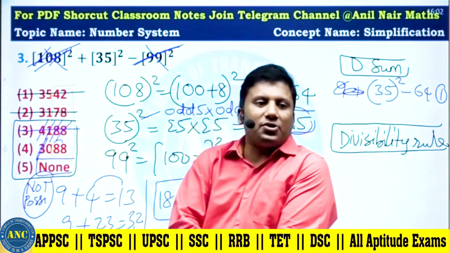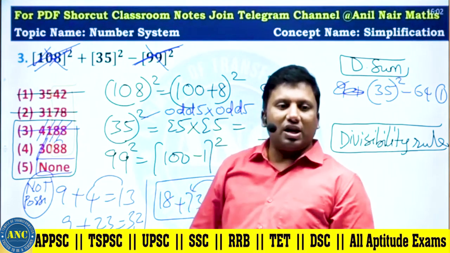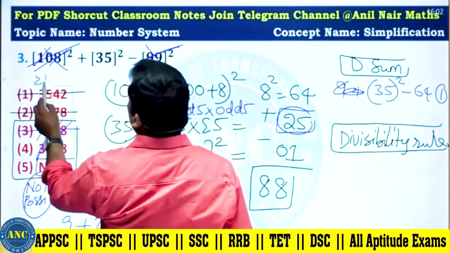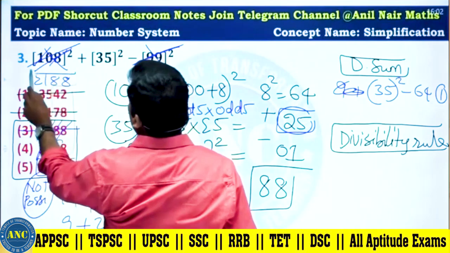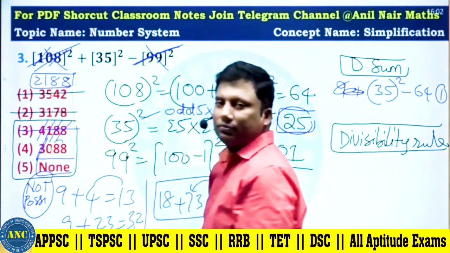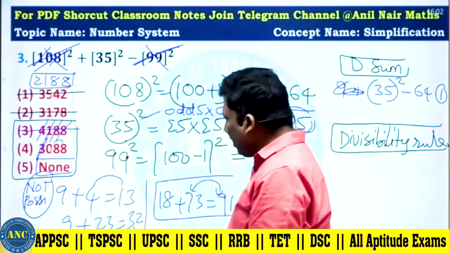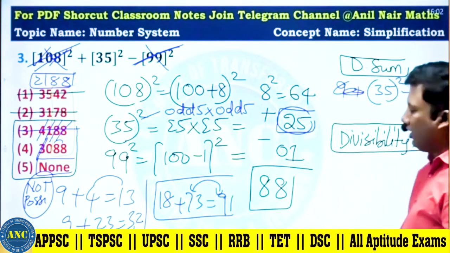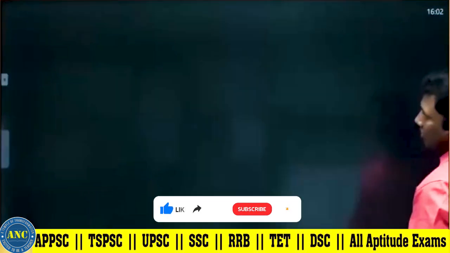Now, what is the option that Madhu is asking? Sir, if the fourth option is 2188, suppose it is 2188, how will we find the answer? Now see here. Let me write down his doubt.